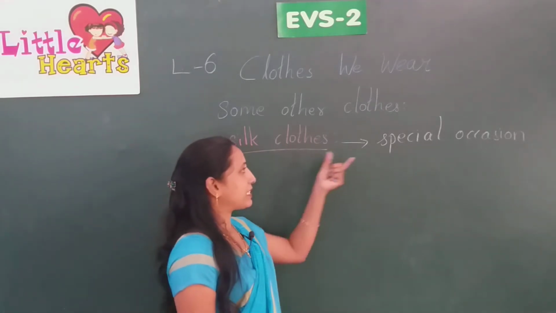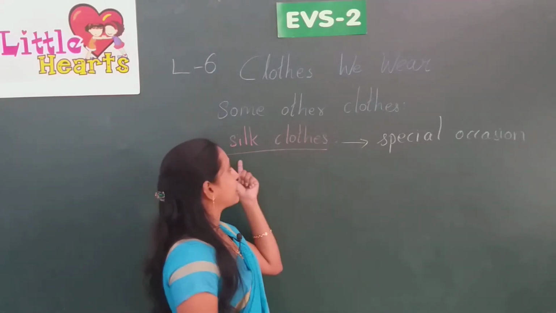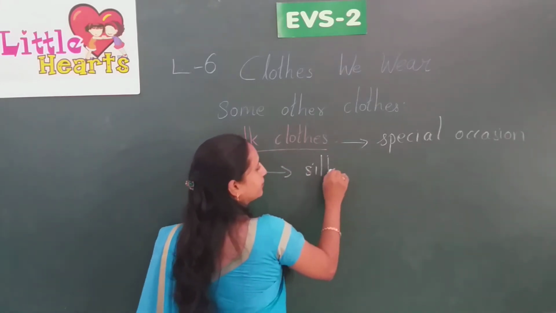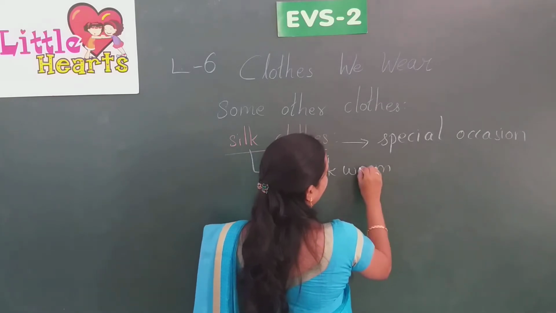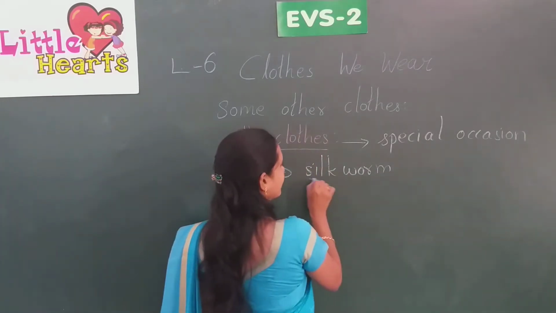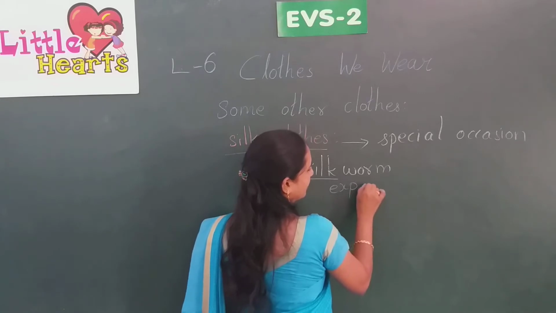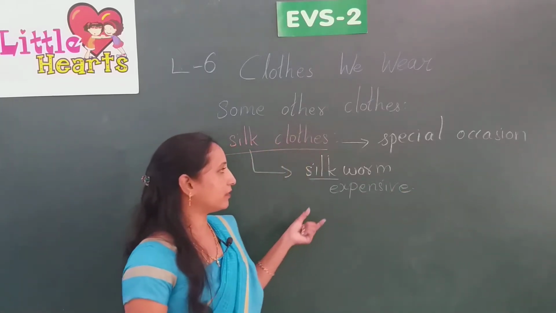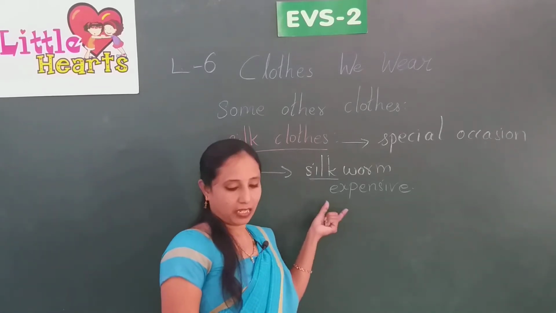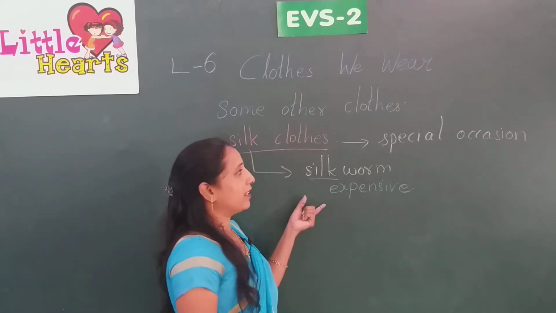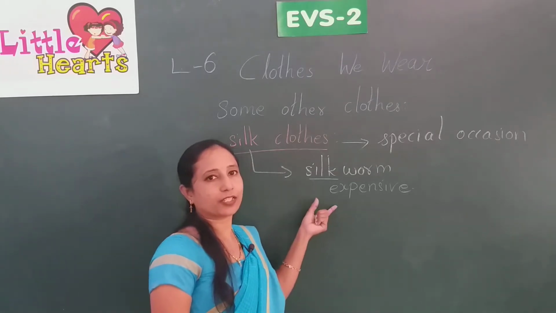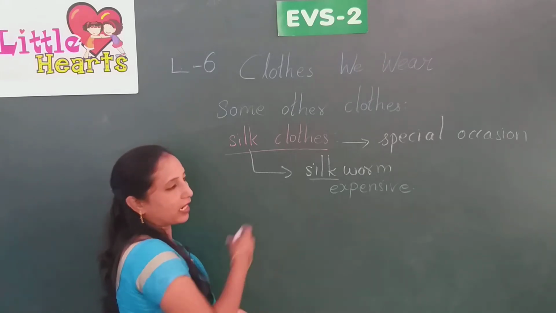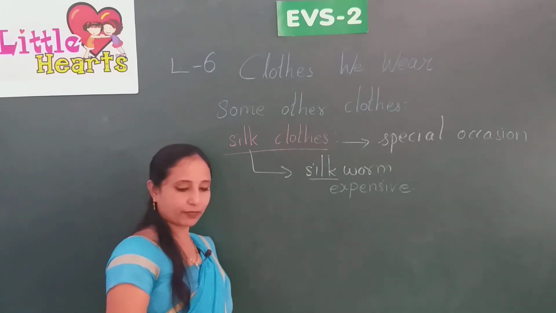Why? Because we get silk from silkworms. As this silk is very expensive, very costly, a very good material, it is used only on special occasions, and it is not washable also. So we can't use them frequently, only on rare occasions.